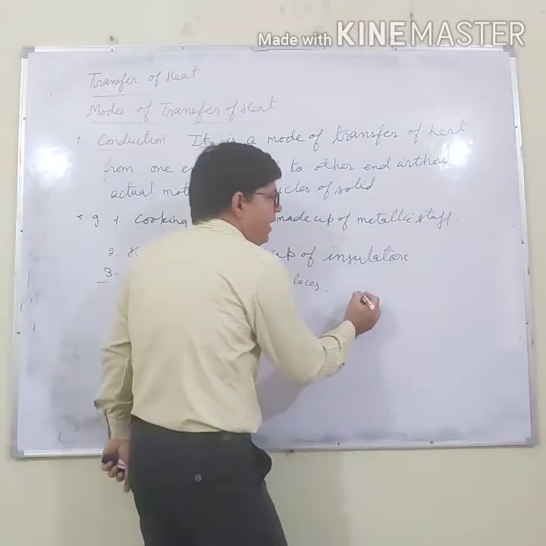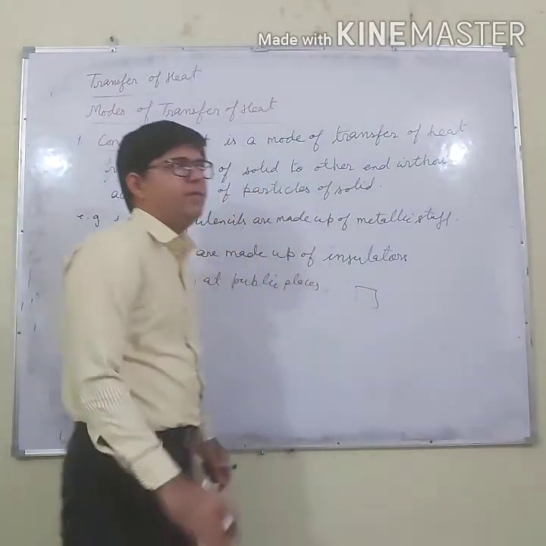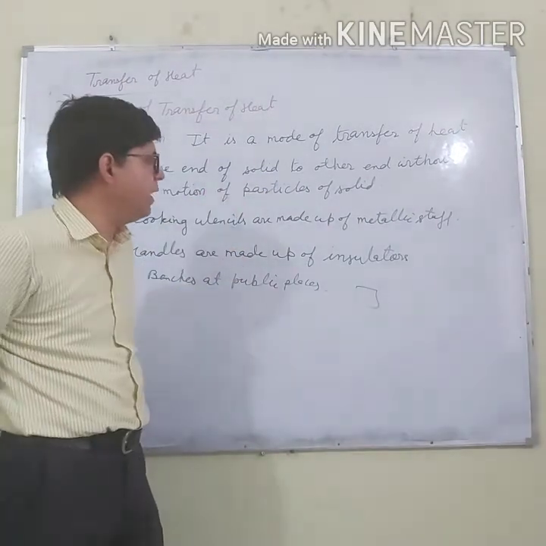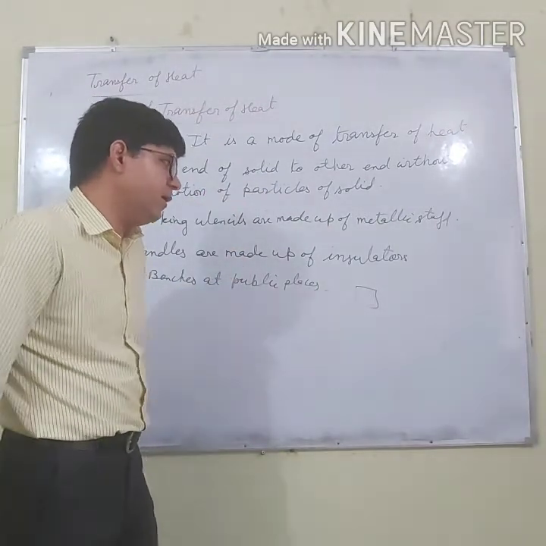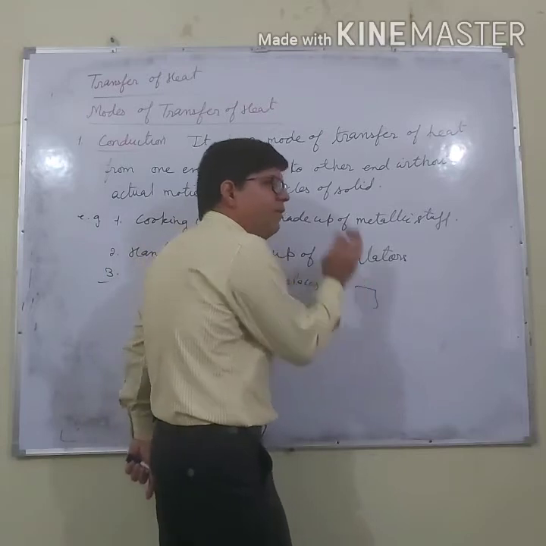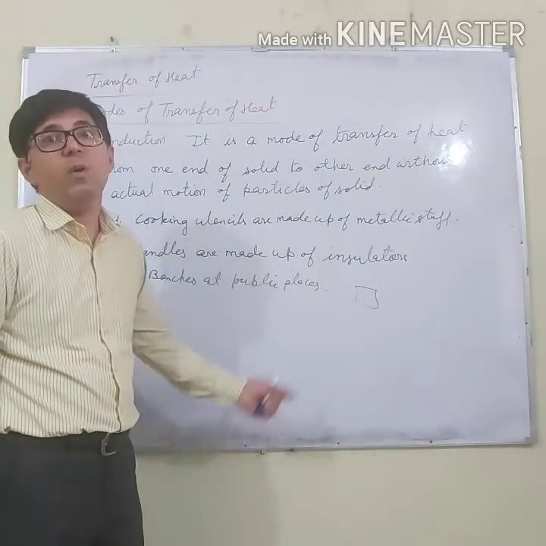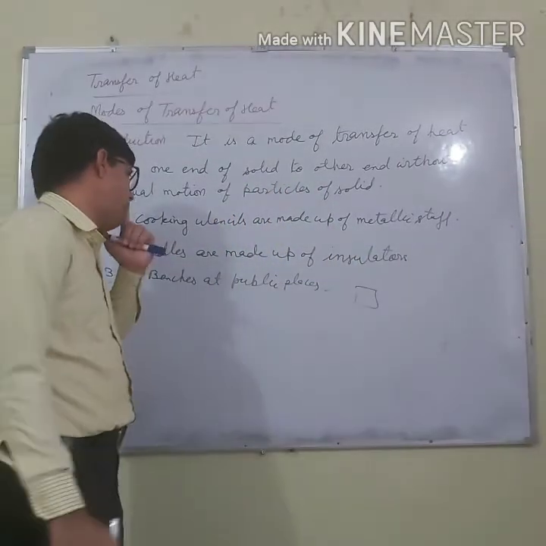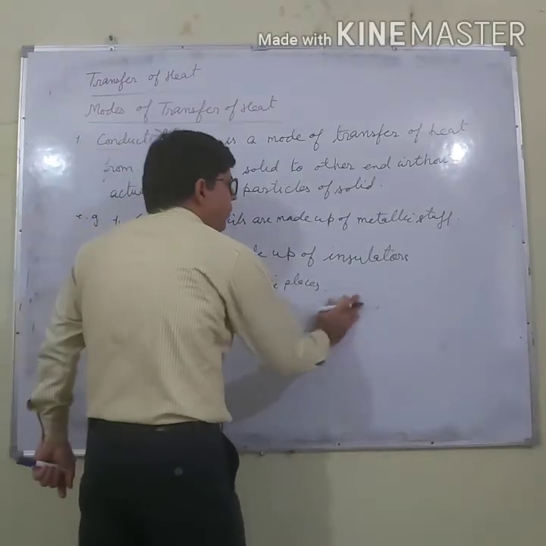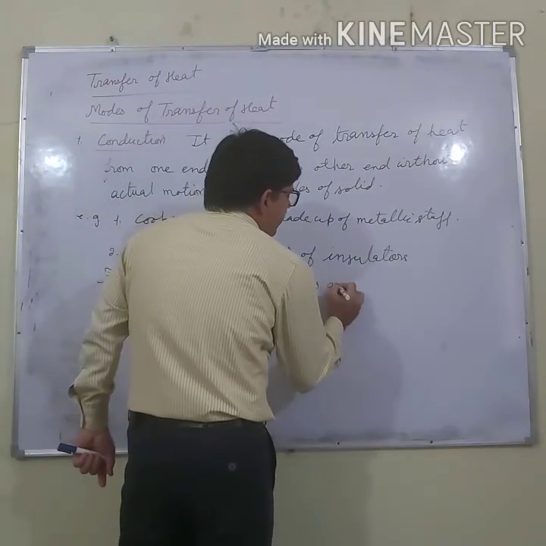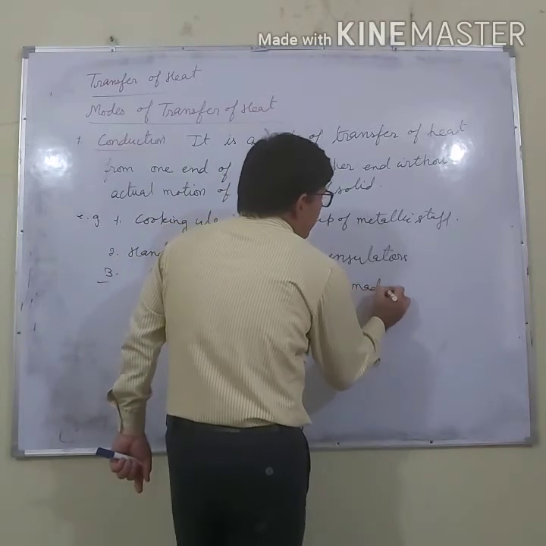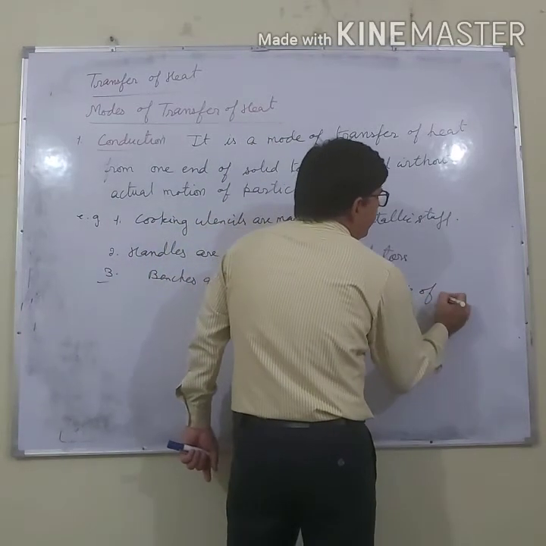Let us say this is a car, some of its outer part is made up of metal. If you touch the car, it is very, very hot. Why very hot? Because it is made up of metal. Right? So benches at public places are made up of insulators.